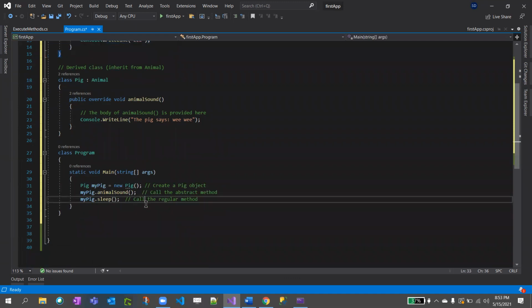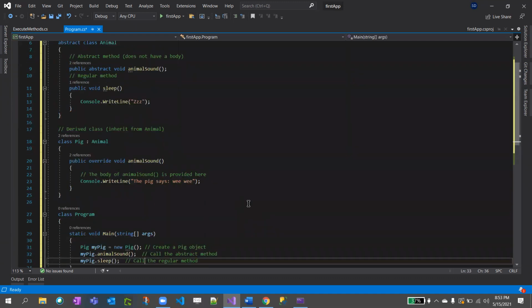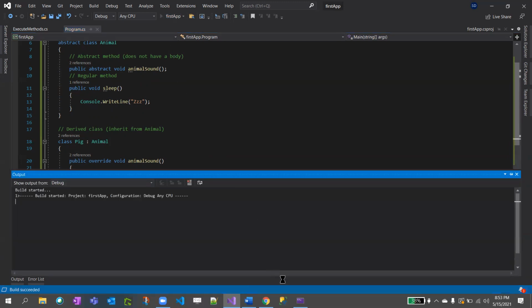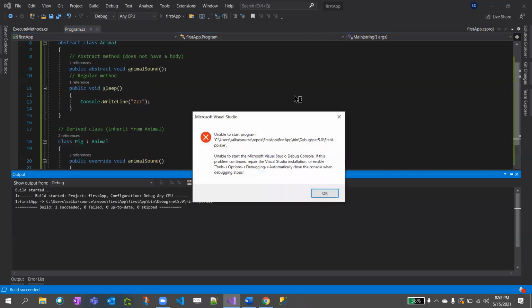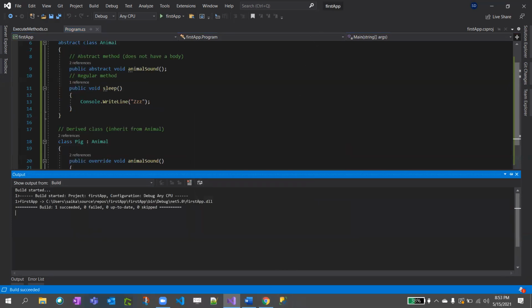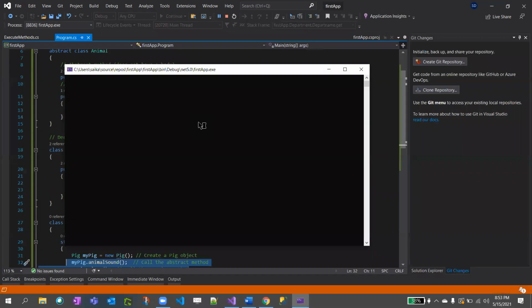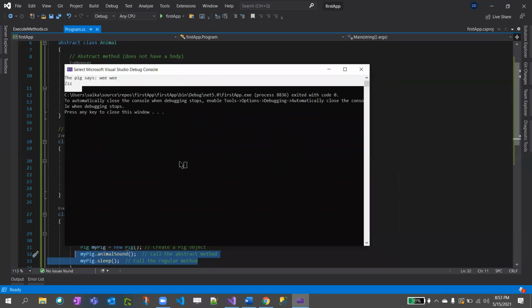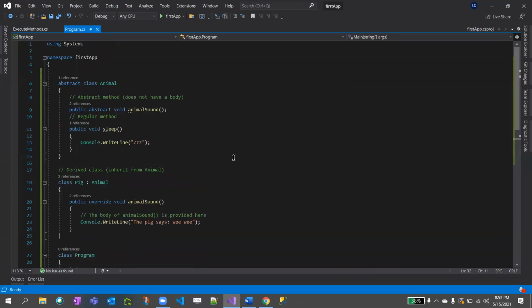Okay, so now tell me what will be the output. Tell me after these two lines. Yeah, I need to close it. And make sure whenever you're running your application, you close this console window. Yeah, you're right. See, this is the concept of abstraction.